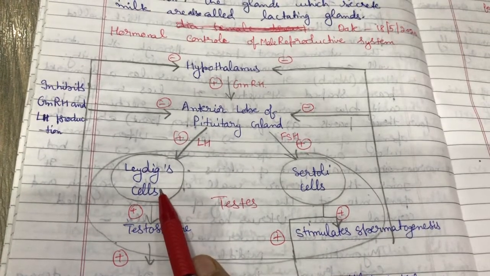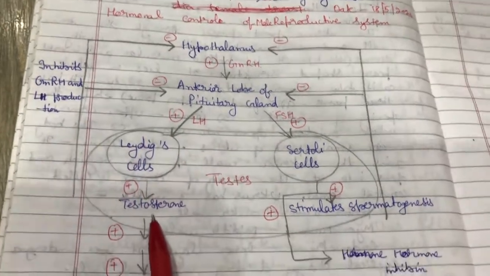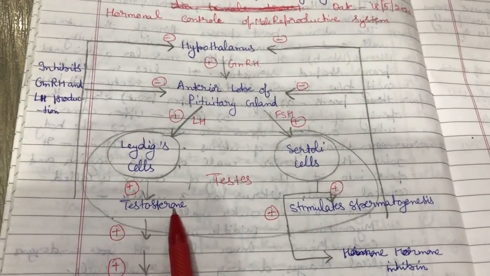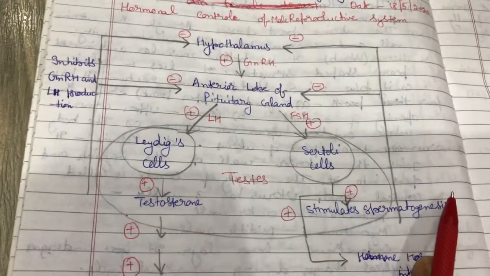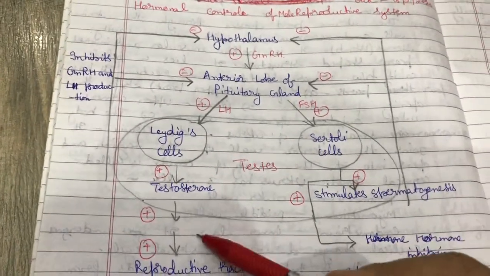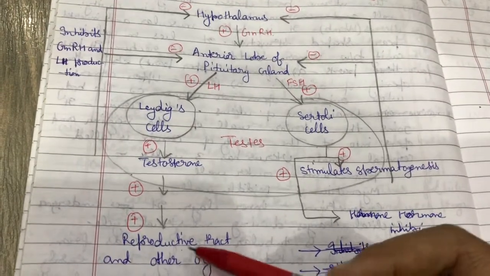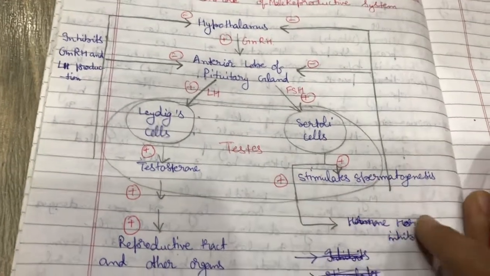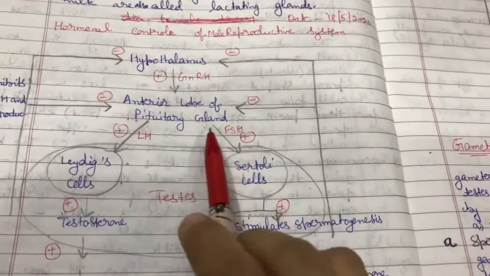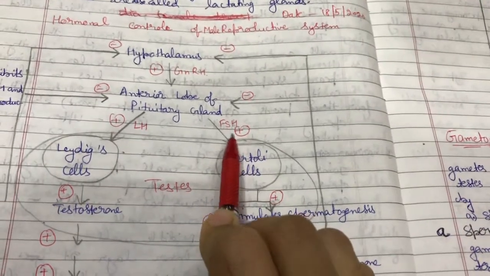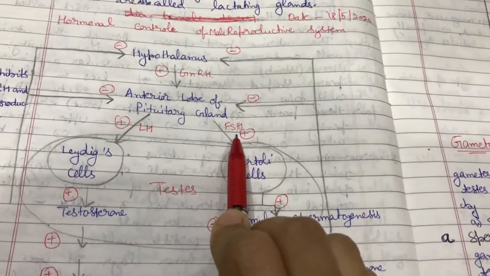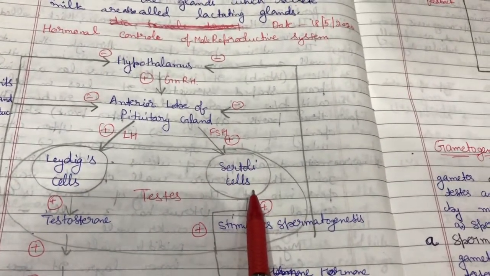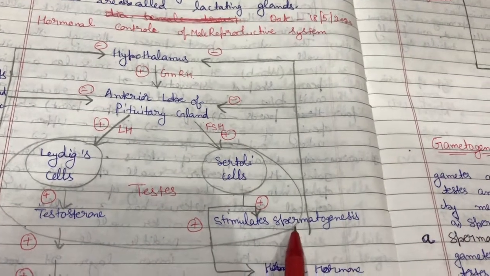Luteinizing hormone stimulates Leydig cells to produce androgens. Androgens are male sex hormones, mainly testosterone, which further helps in the development of reproductive tract and other sexual organs. The second hormone secreted by pituitary gland is FSH, follicle stimulating hormone. It stimulates the secretions of Sertoli cells. Sertoli cells further stimulate spermatogenesis,